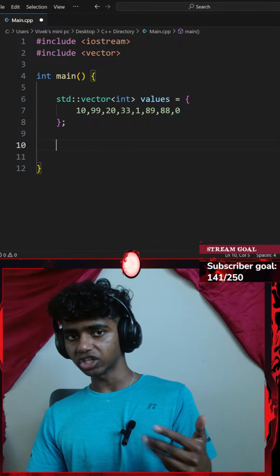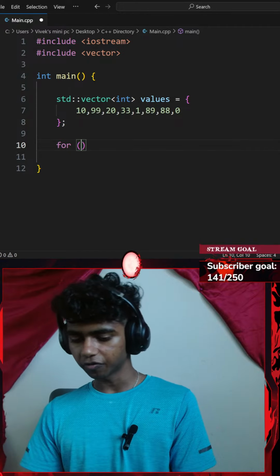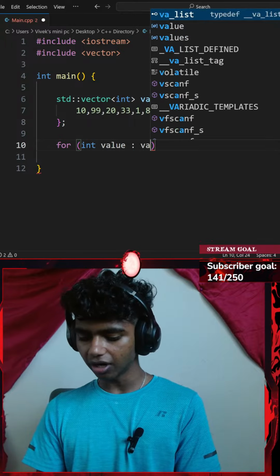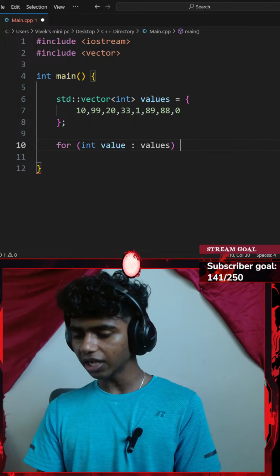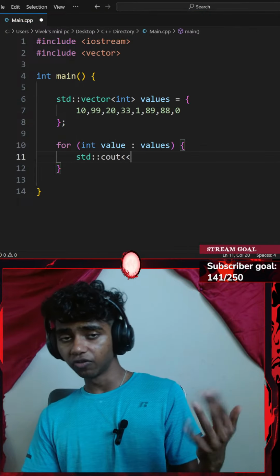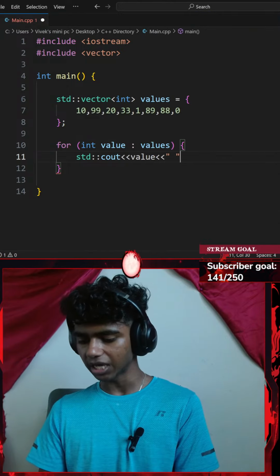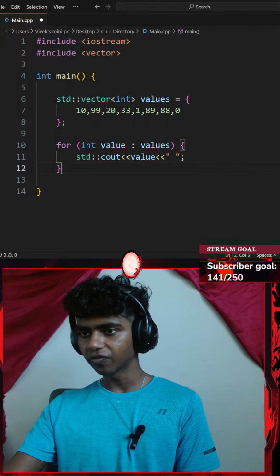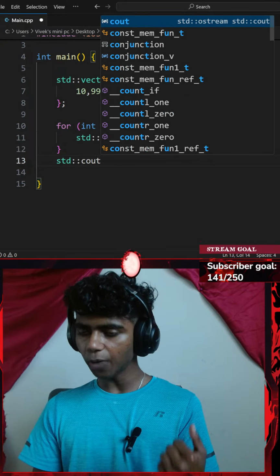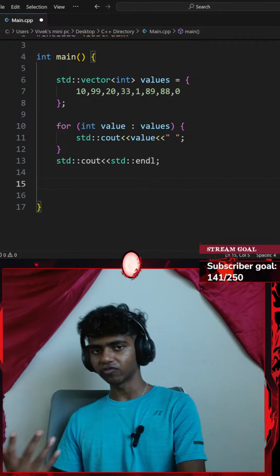In order to print my vector in one line, I will go with a for loop and iterate over my vector, with a pair of parentheses, for every integer value in my container of values. I'll go with a pair of curly braces and then add a standard console output with an insertion operator. Let me go ahead and insert my values, which is going to be separated with an empty space. I will go with a semicolon, and outside my for loop, I'll add a standard console output with an insertion operator of a standard end line. So I get access to a fresh line now.